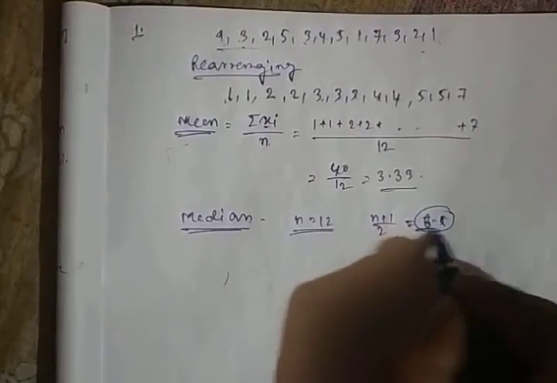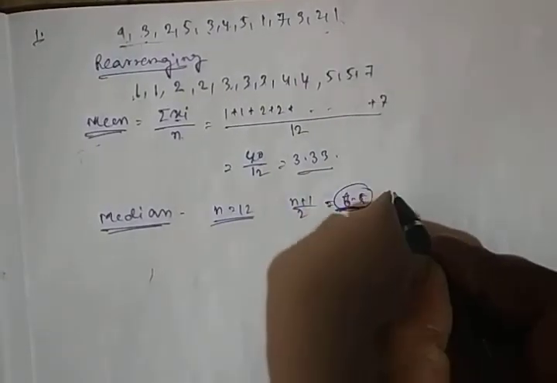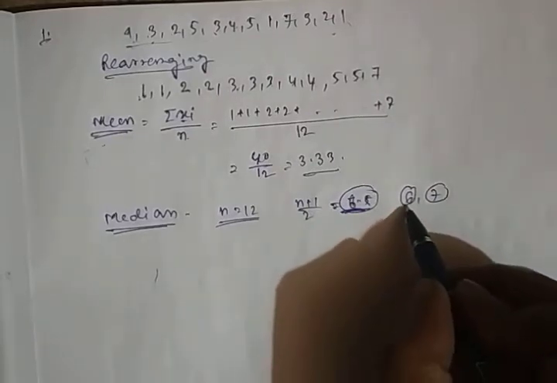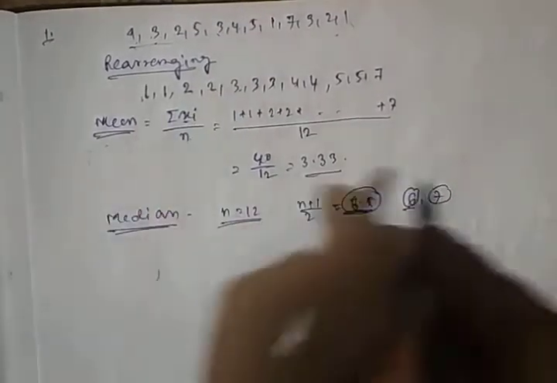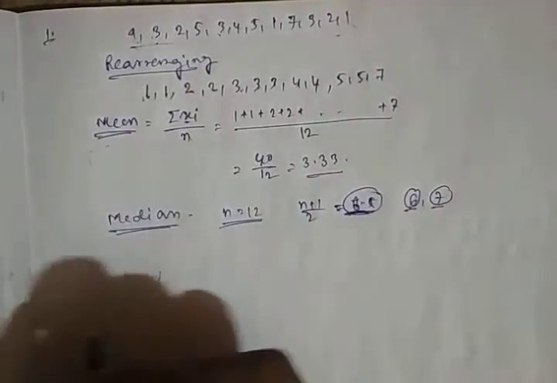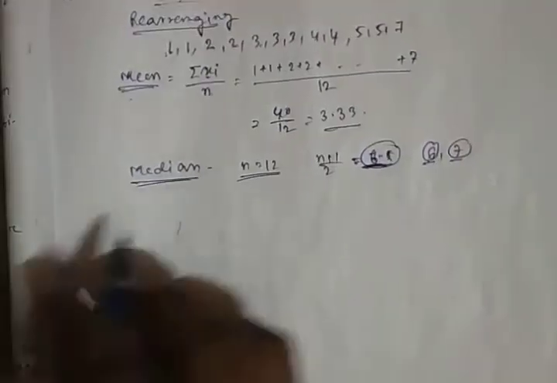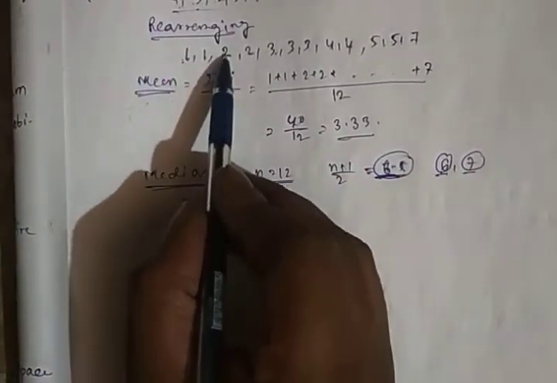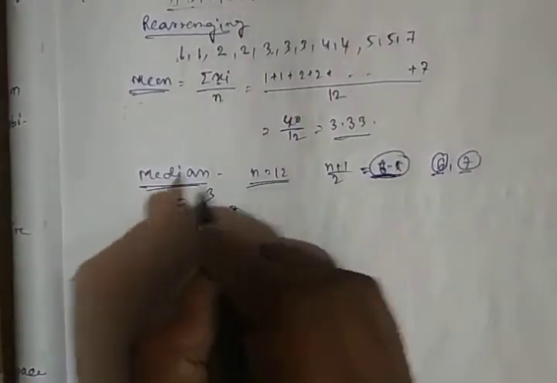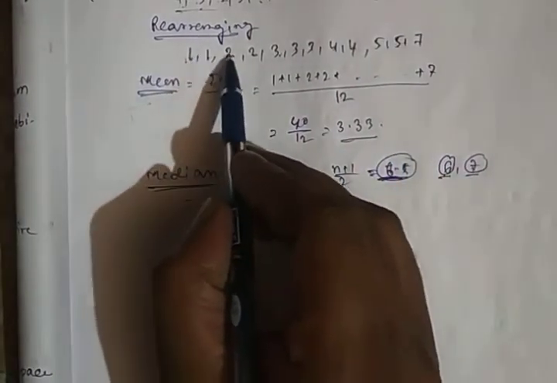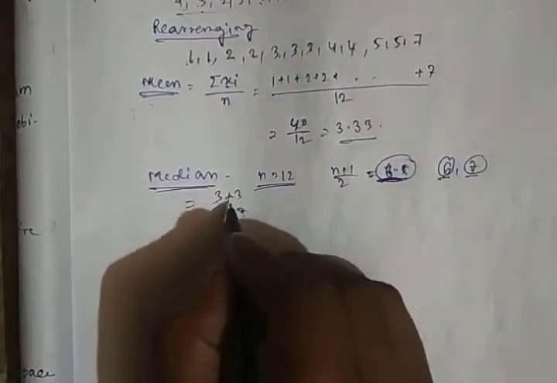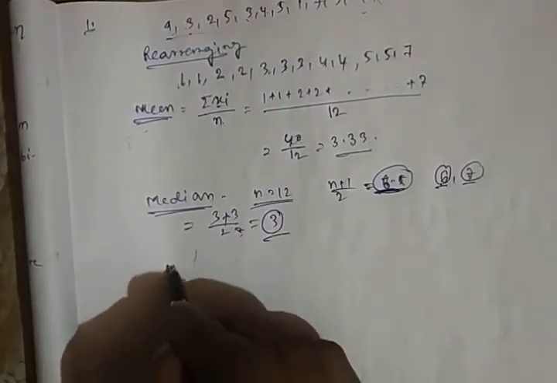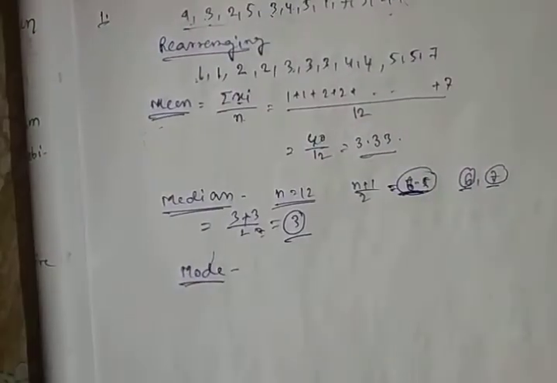Okay, so 6.5 means it lies between two whole numbers, which are 6 and 7. So the median will be the value at the 6th position plus the value at the 7th position divided by 2, their average. So median equals the value at the 6th position, which is 1, 2, 3, 4, 5, 6, which is 3, and the value at the 7th position, which is 1, 2, 3, 4, 5, 6, 7, which is 3. So 3 plus 3 divided by 2, which is 3. So 3 will be the median.